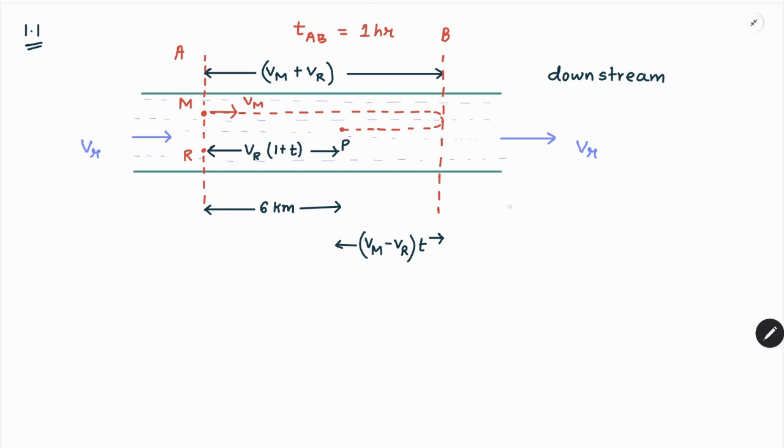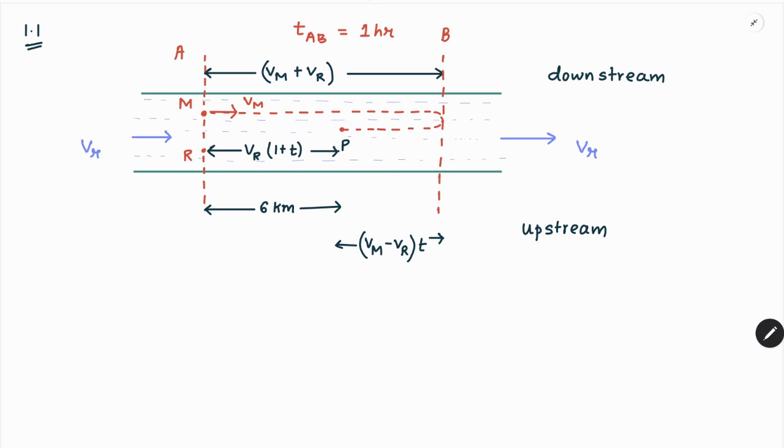While it is traveling upstream, it has a relative speed of Vm minus Vr, and in time t it reaches point P where it meets the raft again. The problem states that it meets the raft at the point P, which is 6 km from point A. So these are the things which are given in the problem.